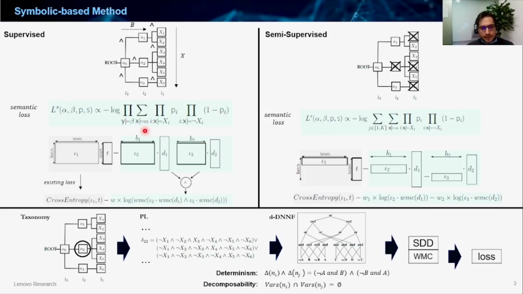In the supervised manner, we assume that all the training data is labeled, and the hierarchical taxonomy is complete, meaning that for a labeled class, all the upper parents are known.